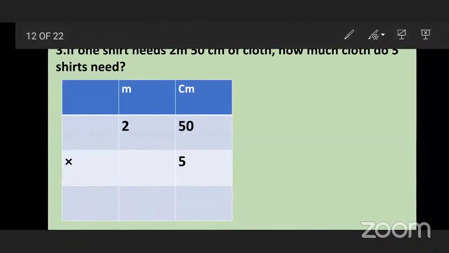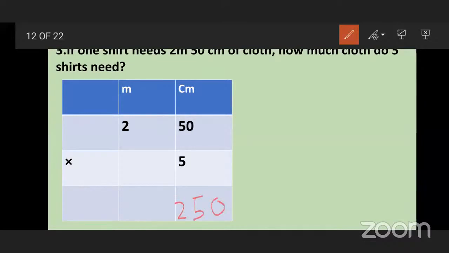So let's start. 5 zeros are 0. 5 fives are 25.